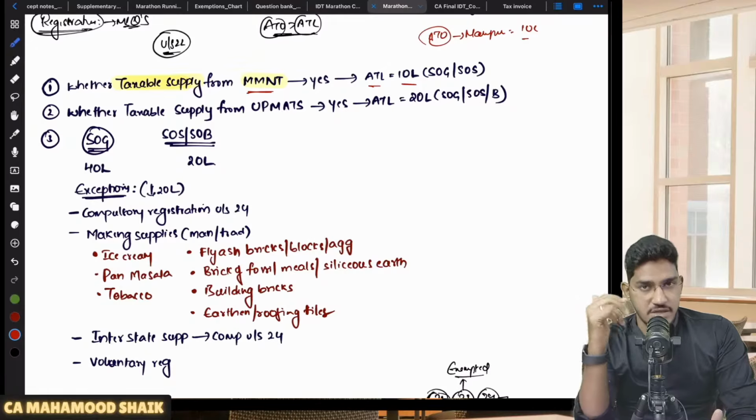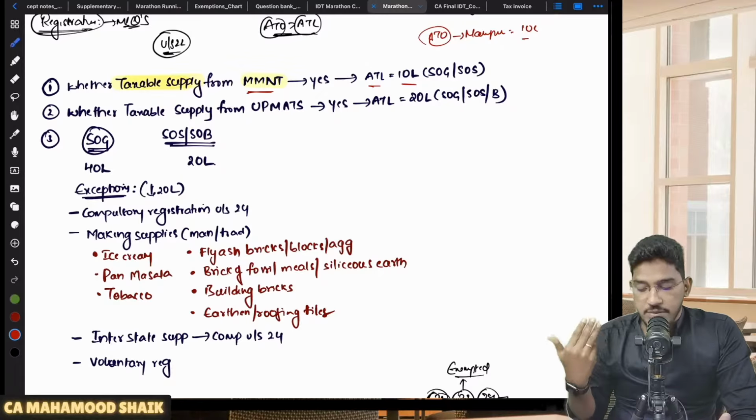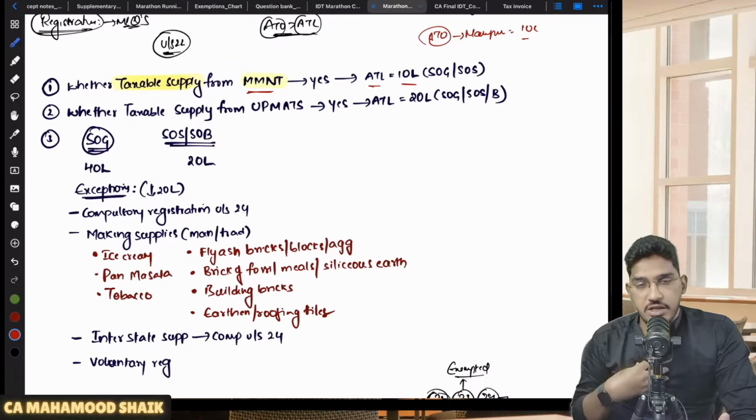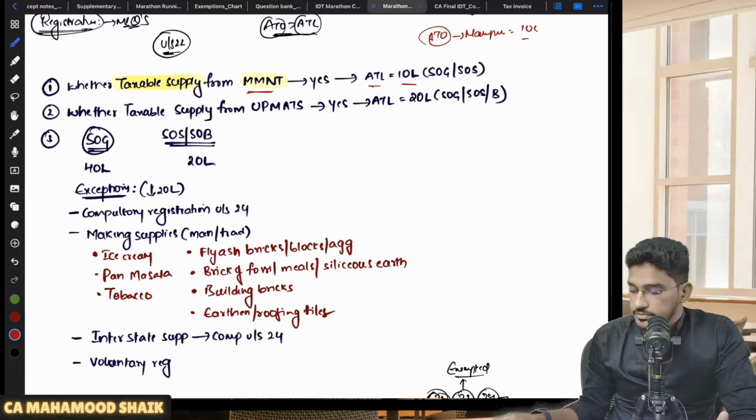It is not something like centralized registration where you take one registration which will be applicable all over India. GST is a state-wise registration. So in case you are making taxable supply from MMNT, if your aggregate turnover exceeds 10 lakh rupees, in every state and union territory from wherever you are making a taxable supply, you are liable to take registration.